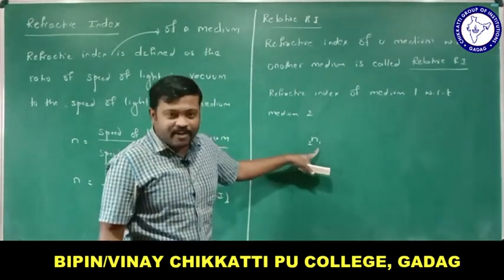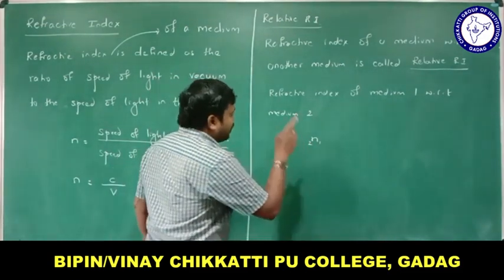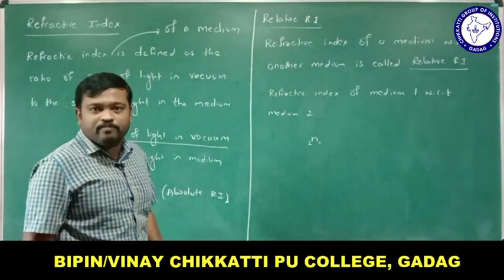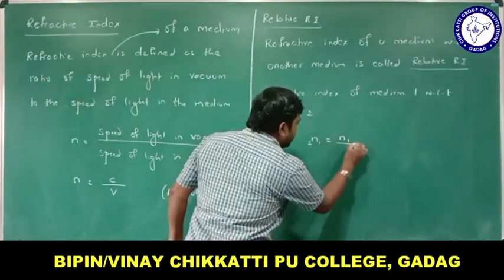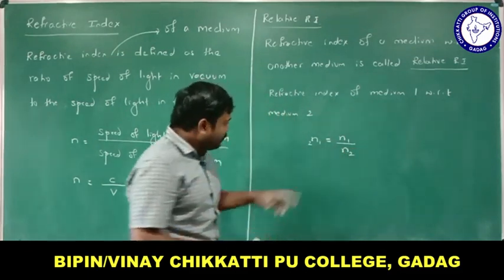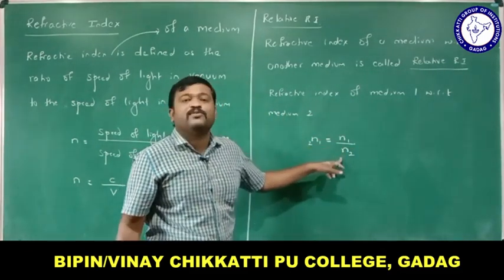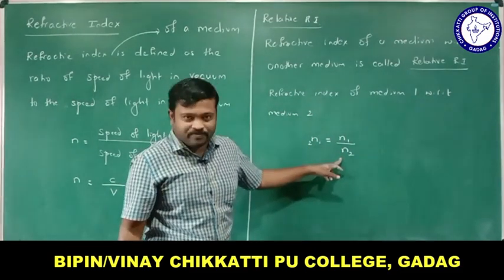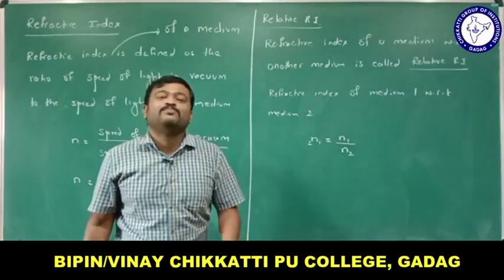There are two mediums now here, right? Refractive index of medium 1 with respect to medium 2. This can be written as n1 divided by n2. Do you remember? n12 is the ratio of refractive index of medium 1 to refractive index of medium 2, right? And we know that if refractive index increases, speed decreases.